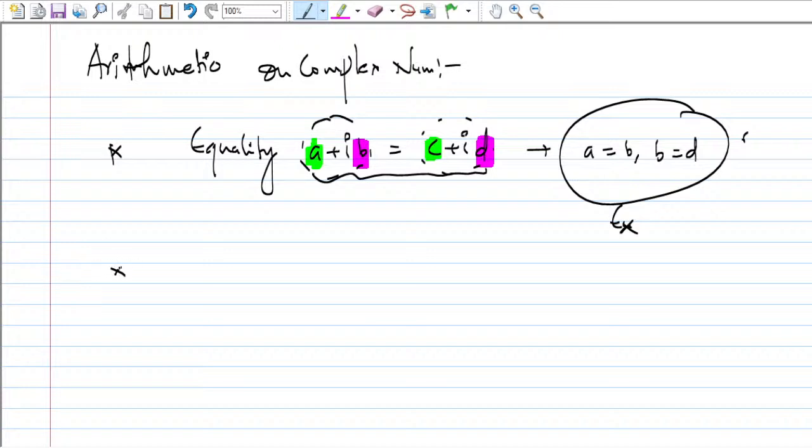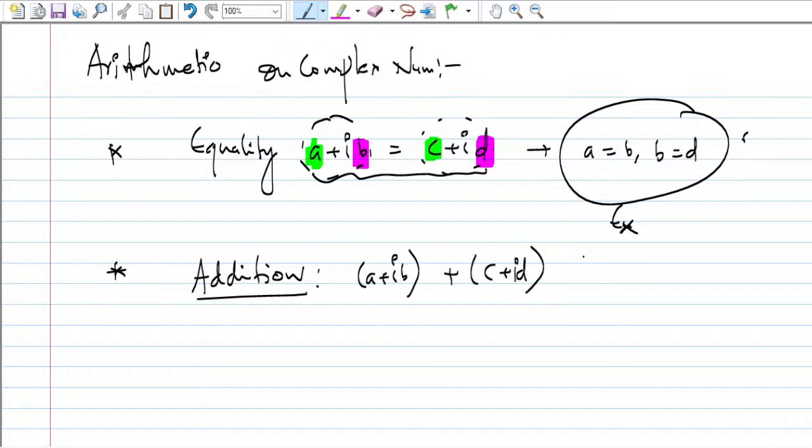And we can also see some arithmetic like addition of complex numbers, how to add two complex numbers. So a plus iota b plus c plus iota d, right? You can add the real part and the imaginary part separately. Just add a and c first and then iota b and iota d.